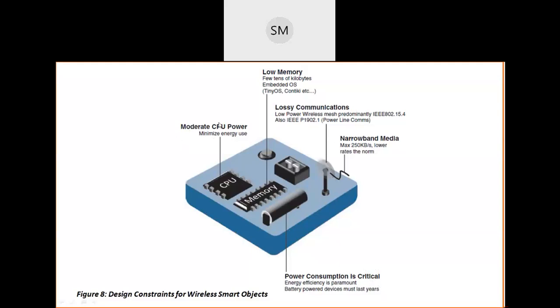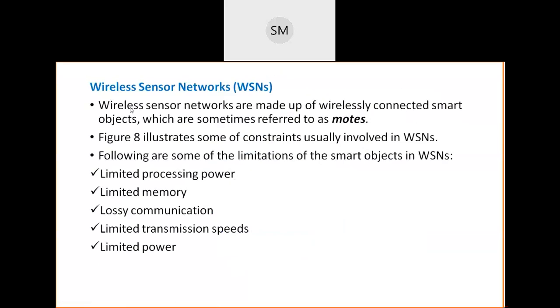These are all limitations: moderate, low, lossy, narrow, critical. These are all negative words, right? So these are all design constraints for wireless smart objects. When we design this smart object network, wireless smart object network or wireless sensor network, these are the limitations we have to keep in mind.